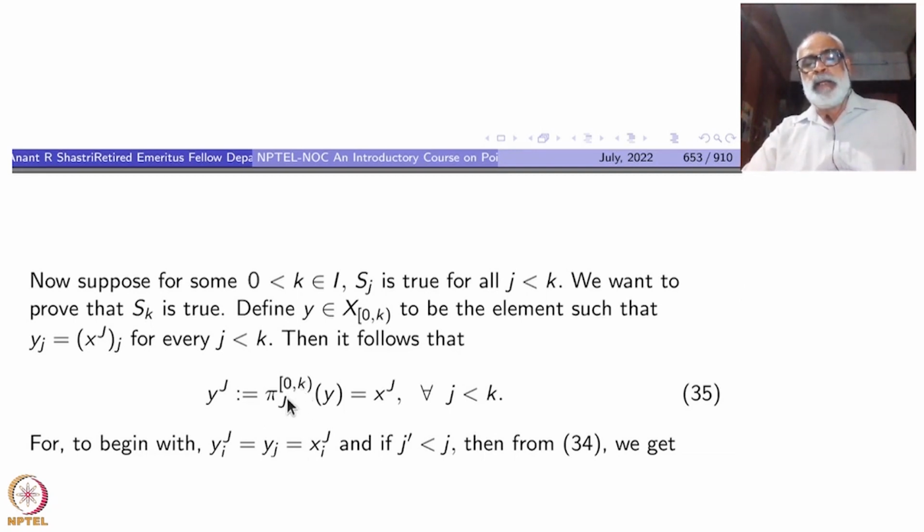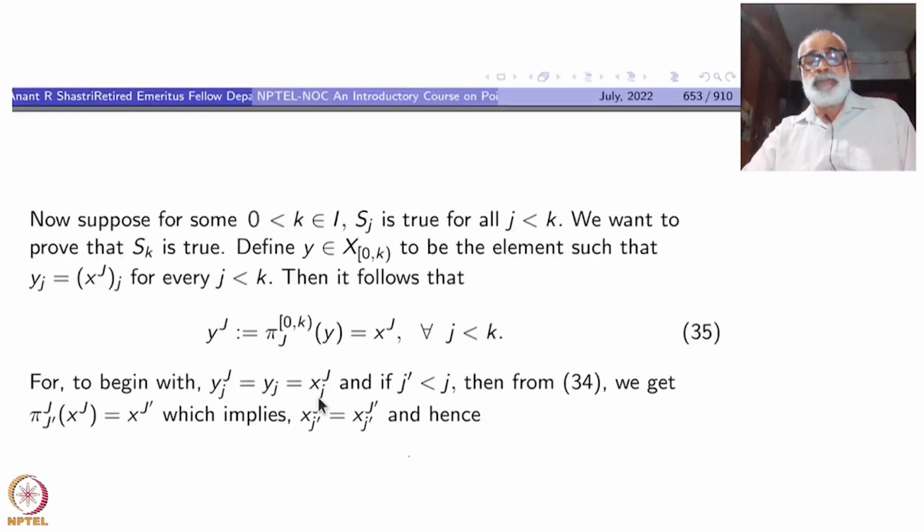See, j is something smaller than k, right? All that you have to verify is take the ith coordinate here and the ith coordinate here for i less than or equal to j, then these are the same because they are just projection maps. Okay, so that is what I have done here.